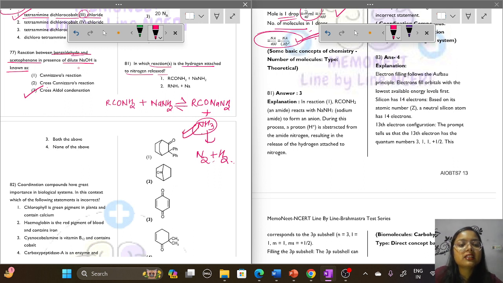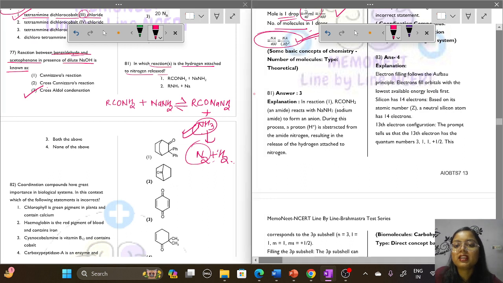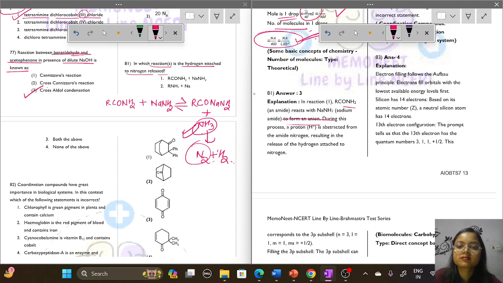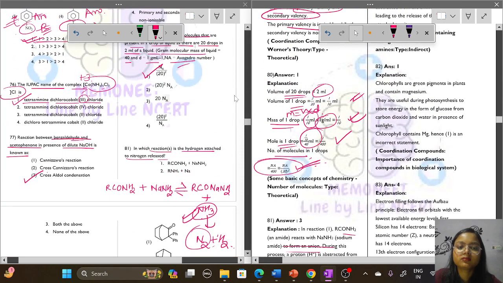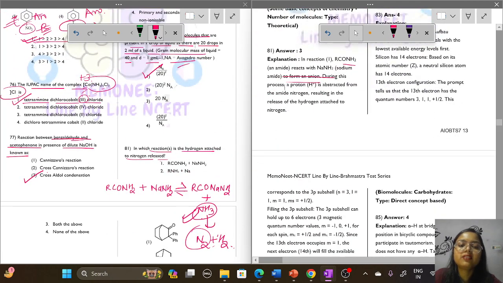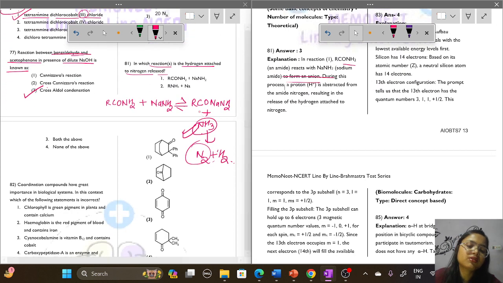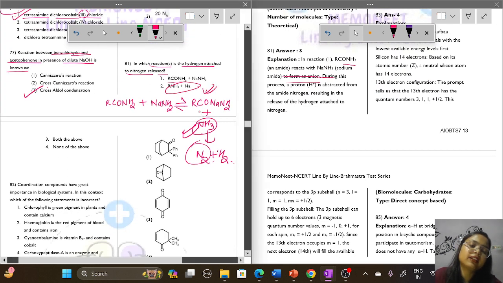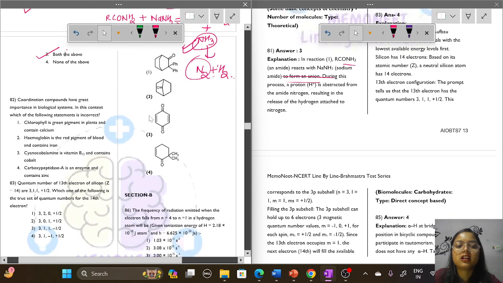So what will be the answer? How will we get nitrogen gas? By the first reaction. In this reaction, NaNH2 reacts to form the anion. From the second reaction also, we can get ammonia. So option number 3: from both of the reactions we can get N2 gas.